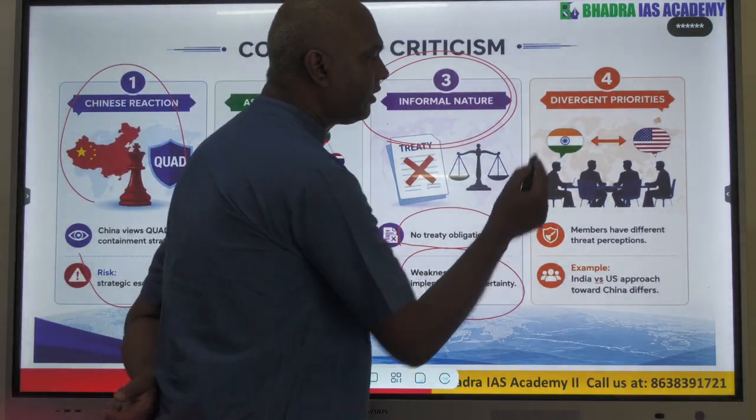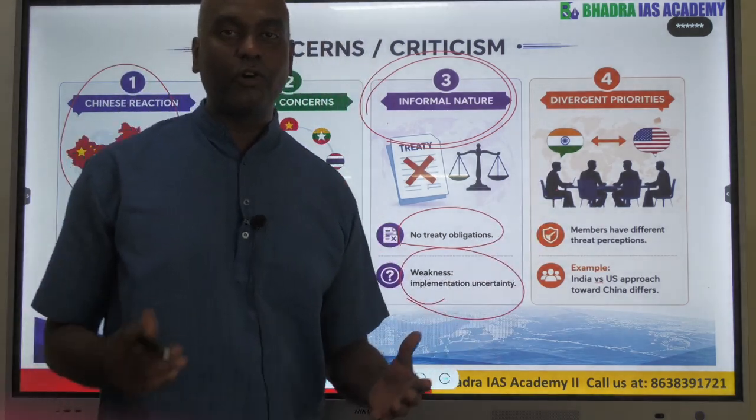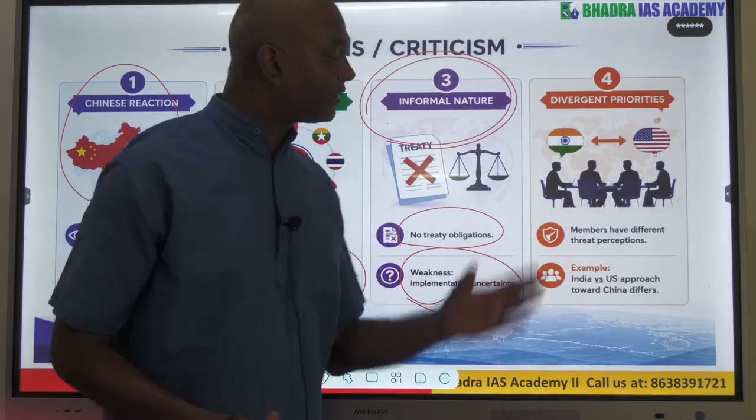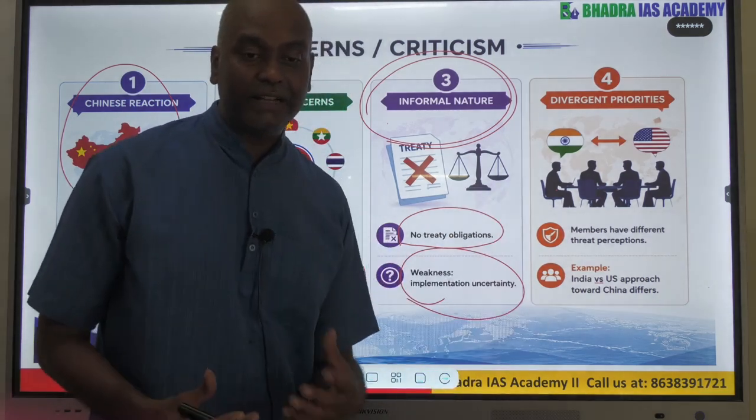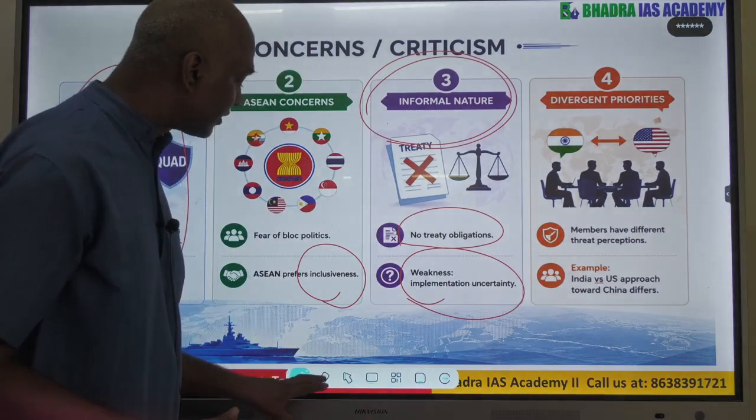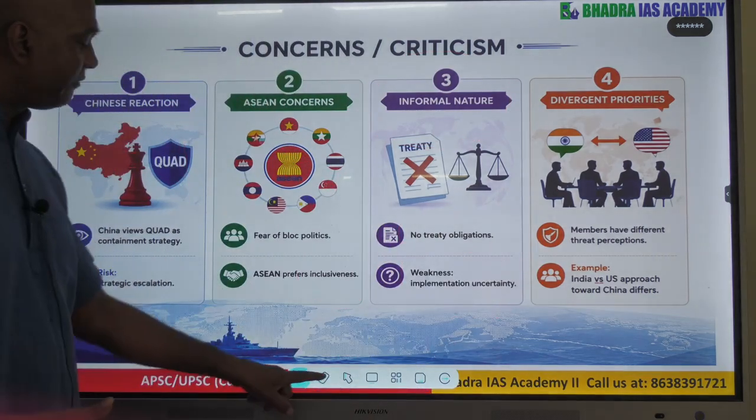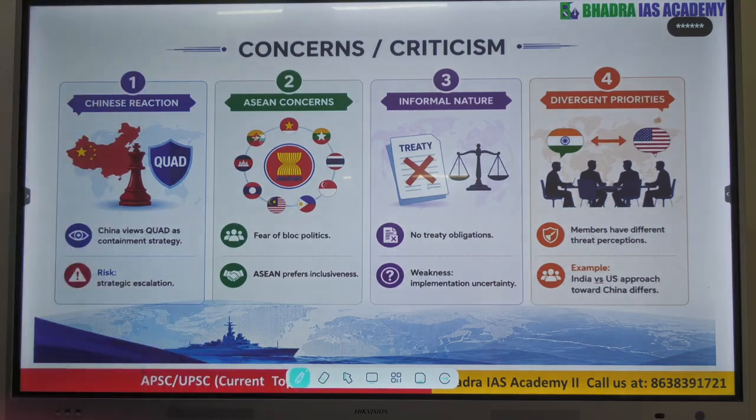Then the priority of each country is different, foreign policy is different, so that is also creating difficulty for the effective functioning of Quad. So how effective is Quad? That is a question mark.